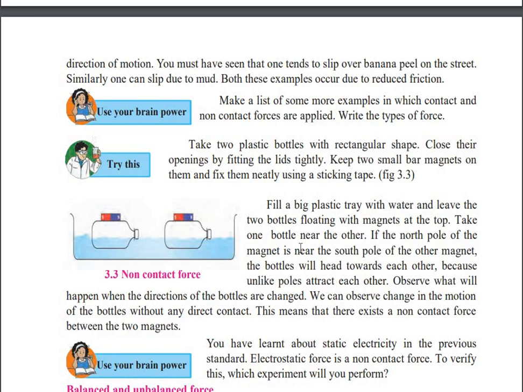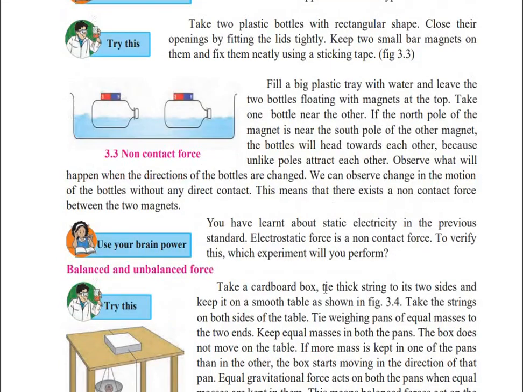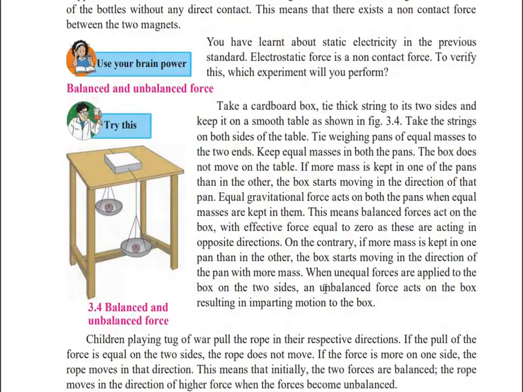So here the two bottles which are floating, we have kept a magnet on these two bottles. Now, due to that magnetic force, the bottles are moving in a particular direction. If we change the direction of the magnet, the bottle will also change its direction. So in this way, the magnetic force is responsible for the direction or the motion of the two bottles. Now, the next is balanced and unbalanced forces.